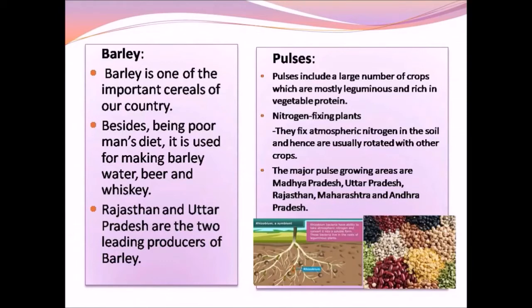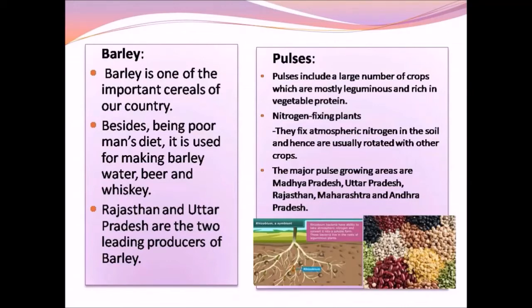Pulses. Pulses include a large number of crops which are mostly leguminous and rich in vegetable protein. The plants which have bacteria called rhizobium in their root are called leguminous plants. These plants are also called nitrogen fixing plants. The bacteria present in the root extracts nitrogen from the atmosphere and converts it into a form required for the growth of the plant. So they are called nitrogen fixing plants.